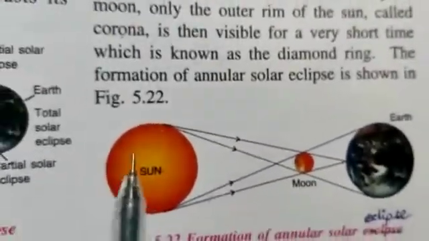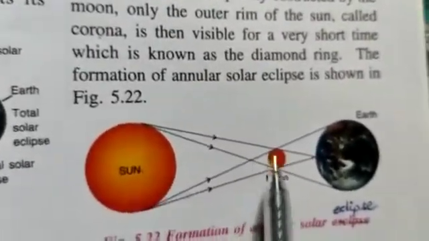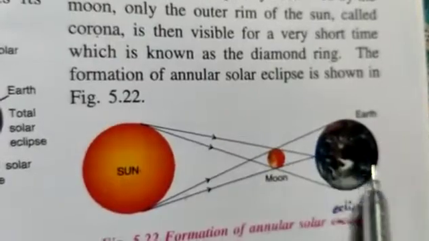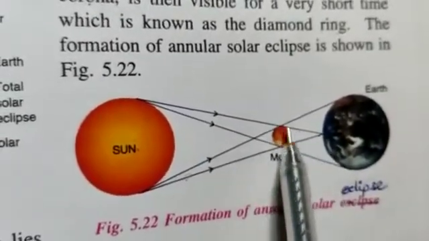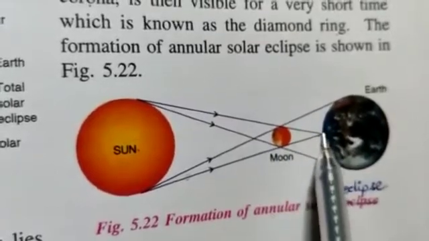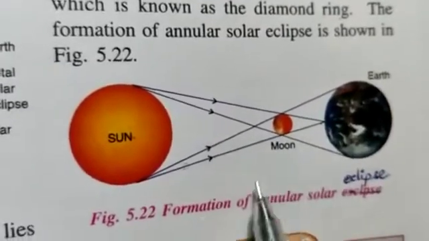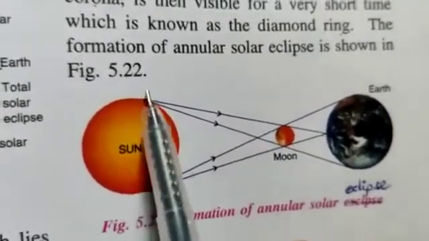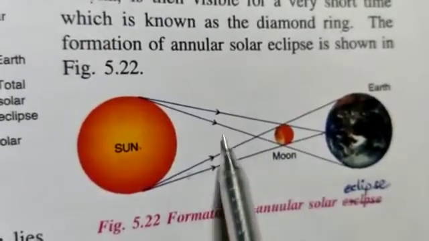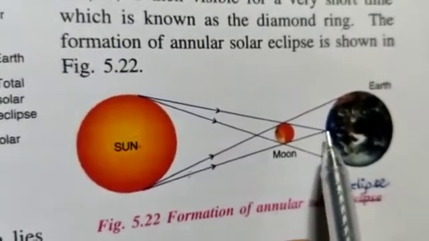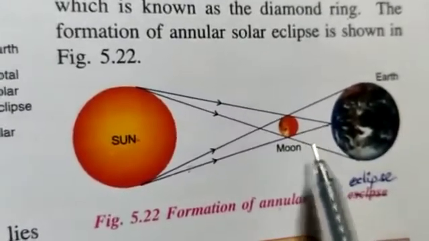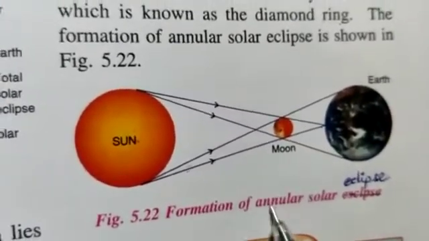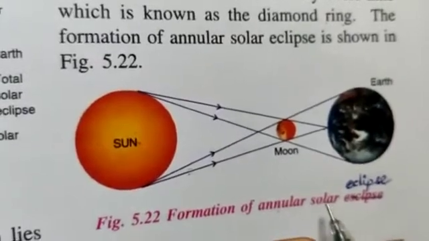See children, here the sun is present and middle moon is there and earth to the other side. So only the tip, the light is falling. The rays from the sun are falling on the moon and it is obstructing the light to pass through. Okay, so this is called as formation of annular solar eclipse.